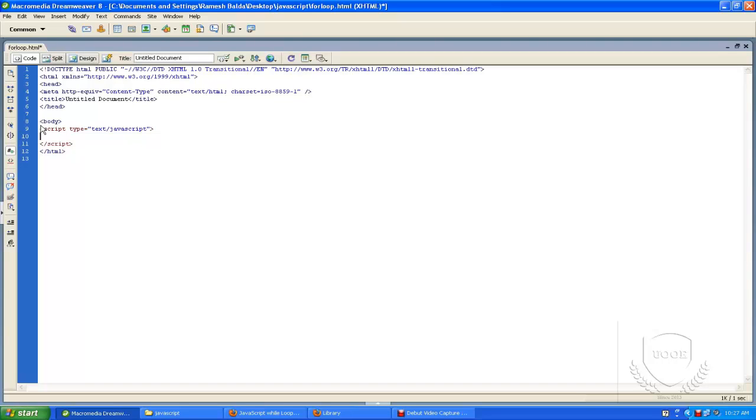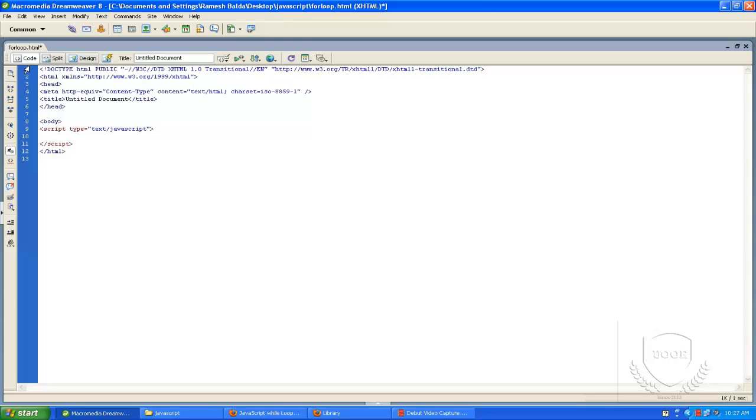I told you in the previous session what a for loop is. A for loop executes until the specified condition returns false. We use a for loop if we know the specified number of times we want to loop, when we know in advance how many times we want to execute a particular block of code.